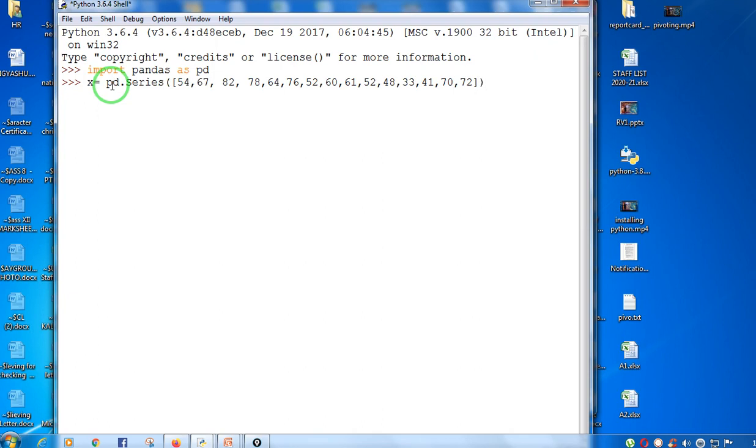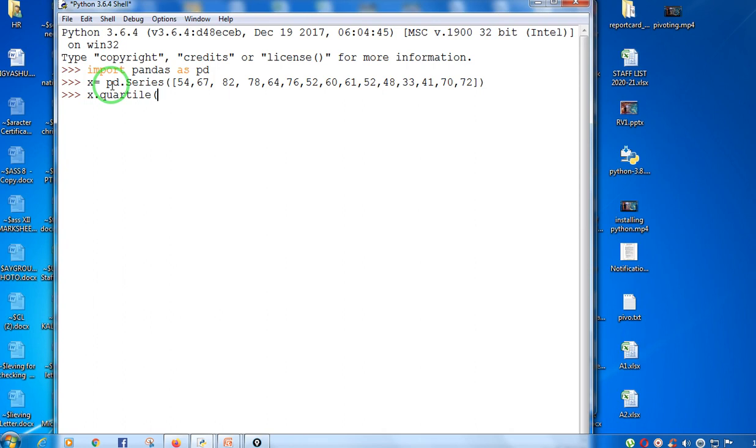Now it is not in ascending order. So when I give the command x dot quantile, you just have to write the name of the function, quantile. Python will automatically calculate the quantile.